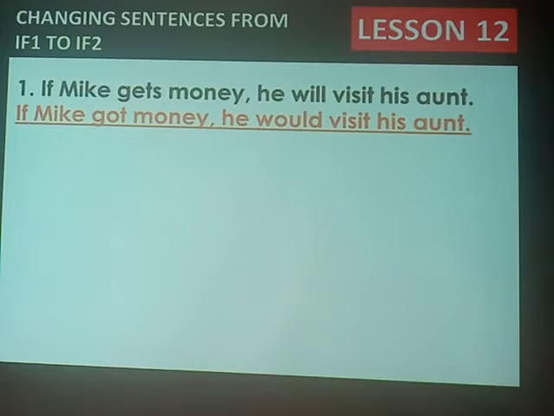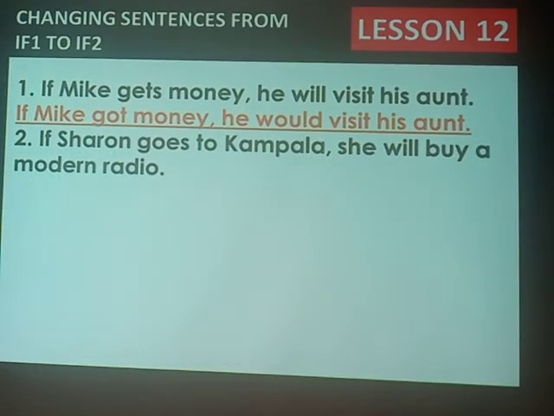We come to another example. I'm sure each of you can form sentences in if one and change them to if two. Try it from wherever you are. Form a sentence in if one, then change it to if two. Yes. Okay, my second example is here.